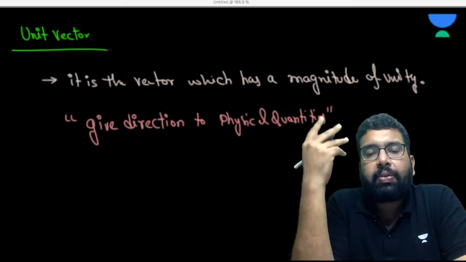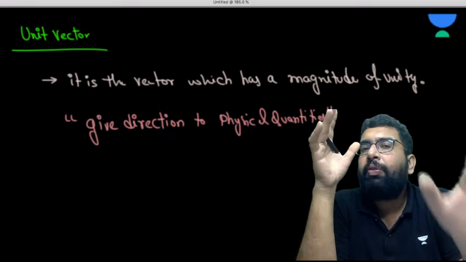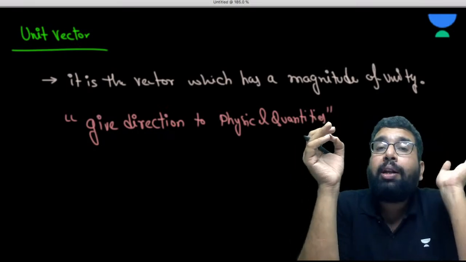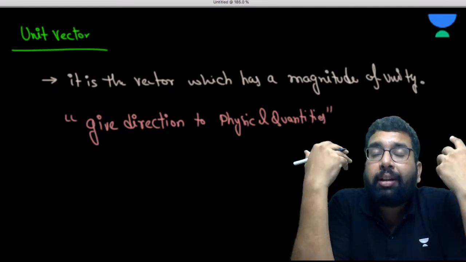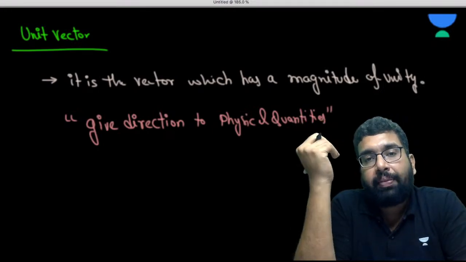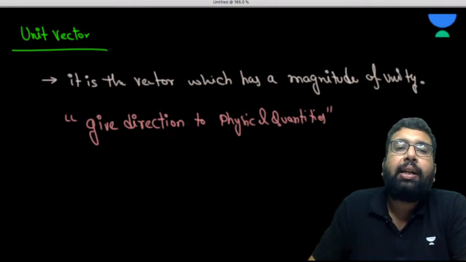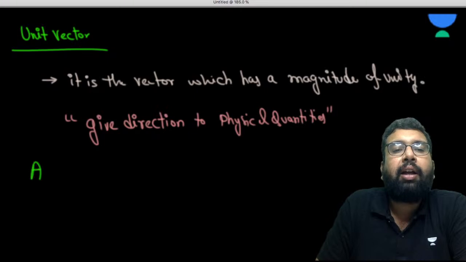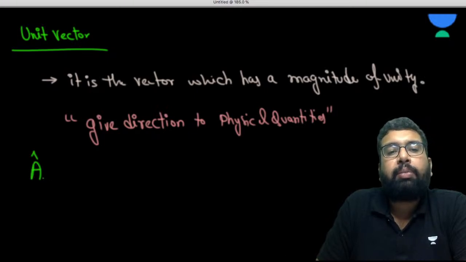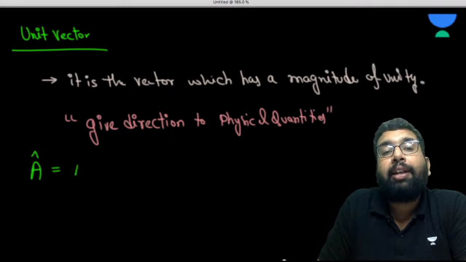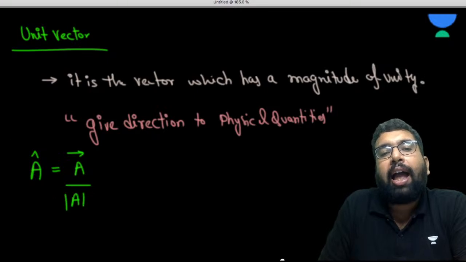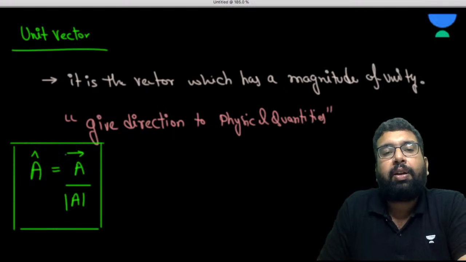We'll try to come up to more of it, but just try to think of this as one way. This is something so important that it is given a different notation as well. Are you getting my point? So these are represented like this. If you have a vector A, its unit vector is represented as A cap. They are so important that they are given a formula, and they are also given a different representation in the world of vectors.